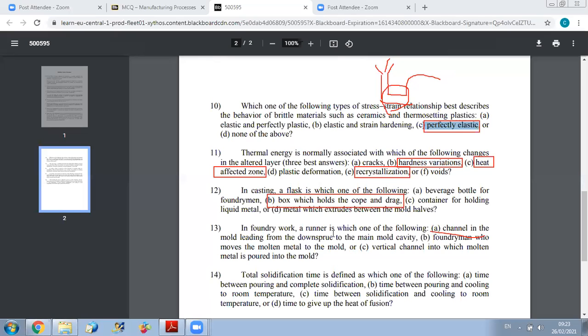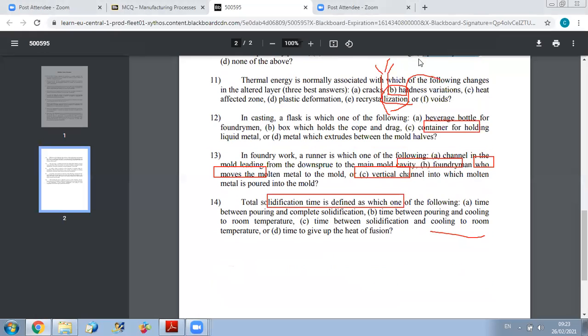Now, the total solidification time is defined as which of the following? It is the time between pouring and complete solidification, or the time between pouring and cooling to room temperature, or the time between solidification and cooling to room temperature, or the time to give up the heat of fusion. If you remember from the cooling curve, we have first the pouring process at pouring temperature.